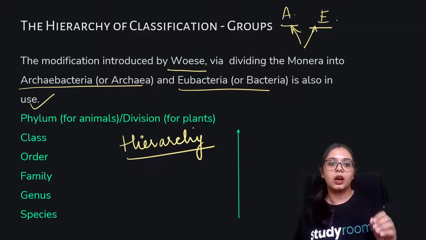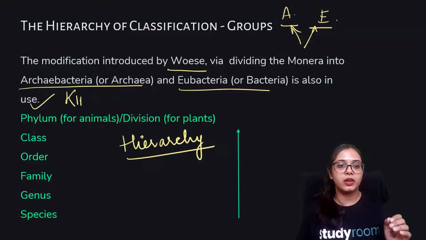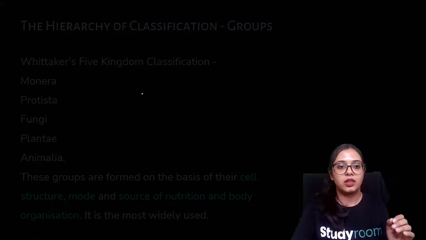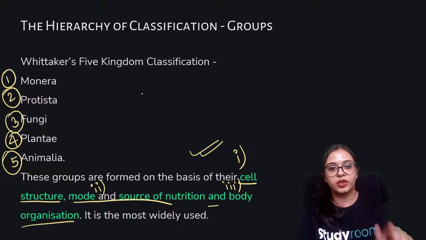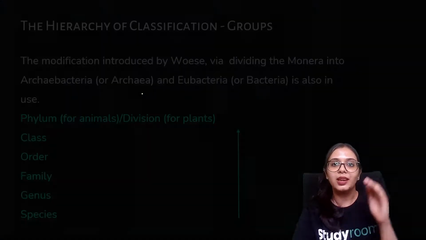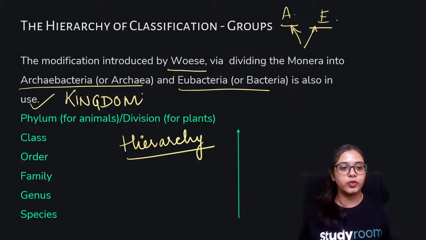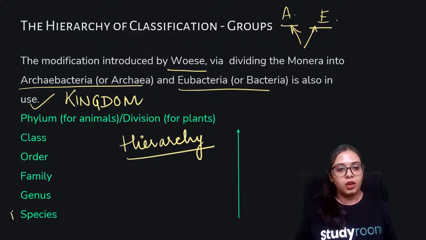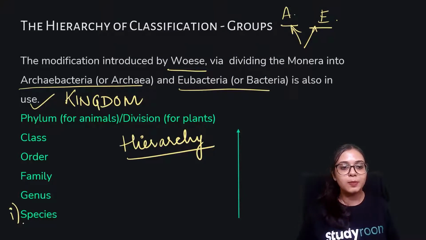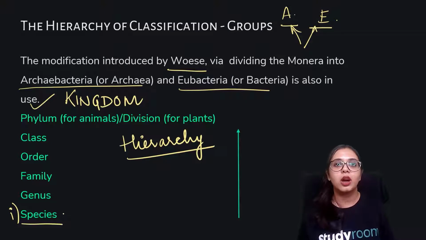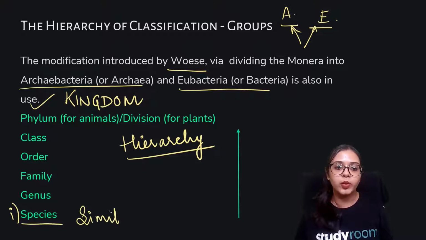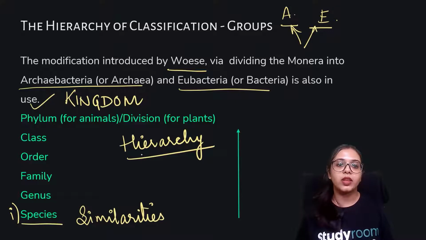So we have the kingdom at the topmost level. We have these 5 kingdoms that we have learned: Monera, Protista, fungi, Plantae and Animalia. They are divided into groups and subgroups. First, the smallest, or you can say the simplest, basis of classification is the species. The similarities in the species would be more as compared to the similarities that we have in the kingdom.